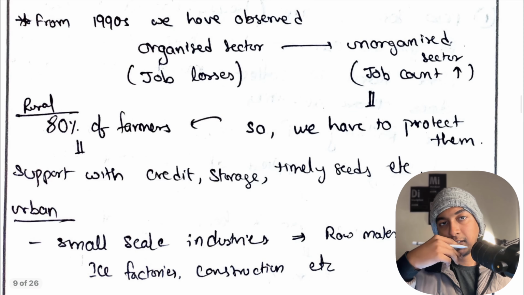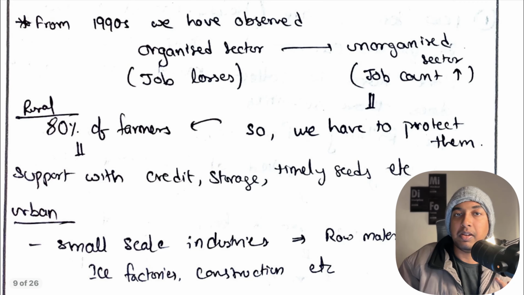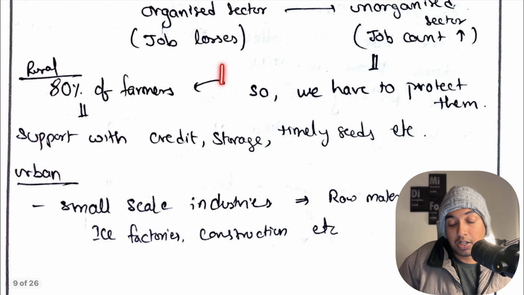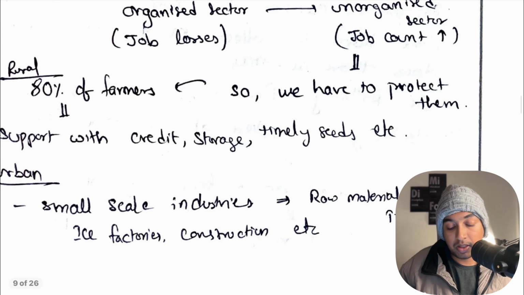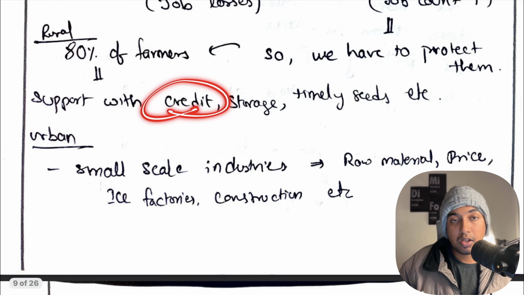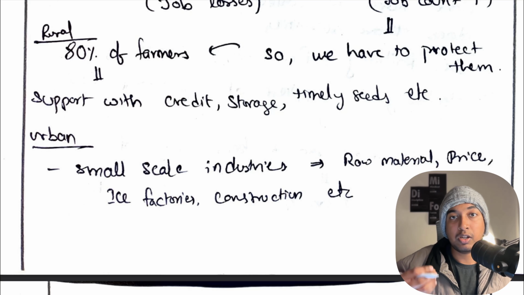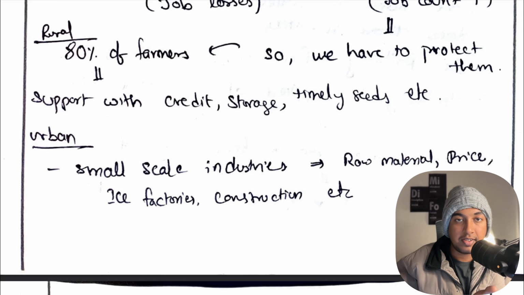Basically, who will be in the unorganized sector? Let's consider it like this. In rural areas, basically farmers and farm laborers. So agricultural laborers will be in the unorganized sector. How can we change an agricultural laborer to the organized sector? If we can provide them credit, some storage, timely seeds, or some kind of hope that he can grow crops on his own, this can pull that person from the rural unorganized sector to the organized sector.